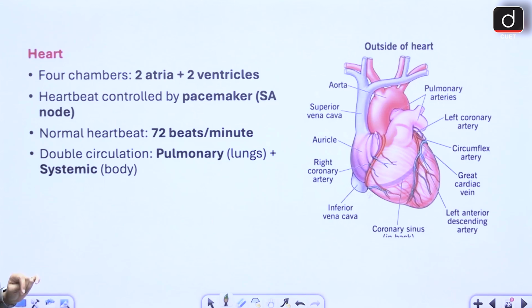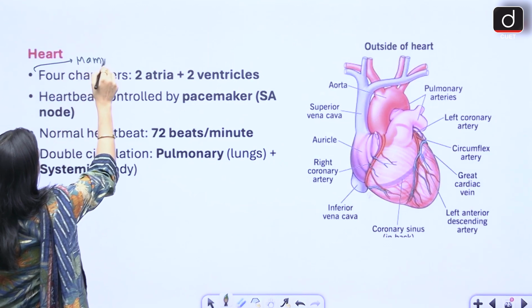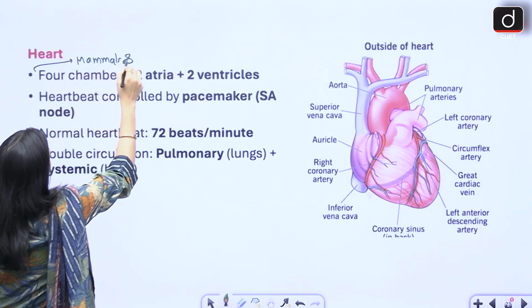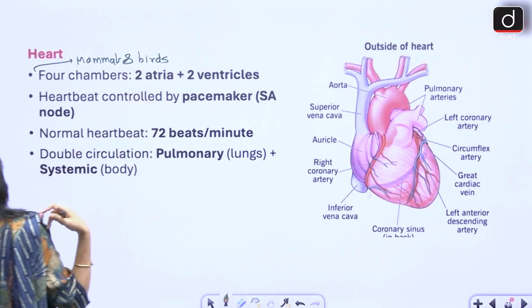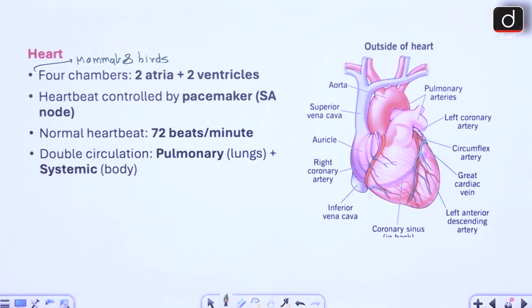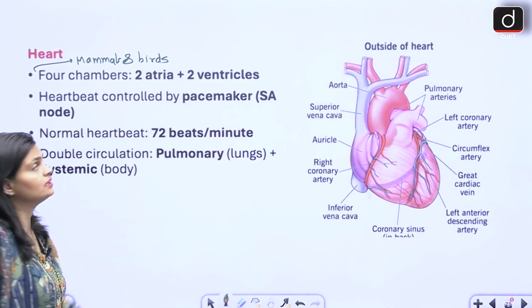So heart is made up of four chambers. This is for mammals. Okay, mammals and the birds heart is made up of four chambers, right, having two atria and two ventricles.